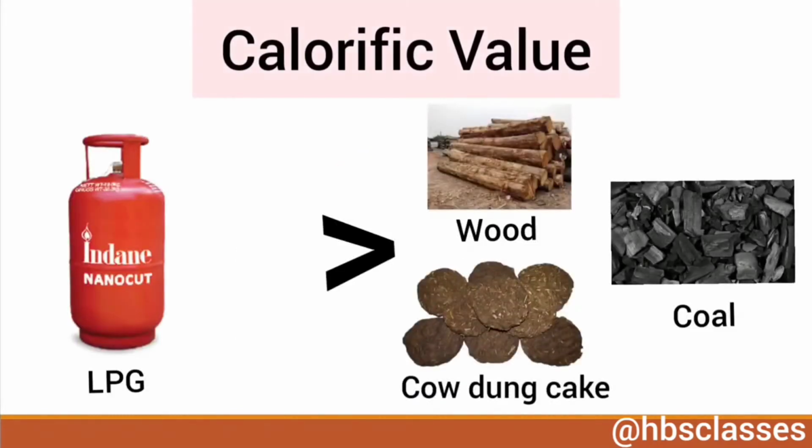The calorific value of LPG is much higher than the calorific value of cow dung cakes or coal or wood. This means that the burning of a given amount of LPG will produce much more heat than burning the same amount of cow dung cakes or coal or wood.